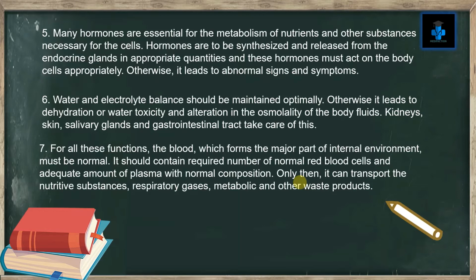Number 7. For all these functions, the blood, which forms the major part of internal environment, must be normal. It should contain required number of normal red blood cells and adequate amount of plasma with normal composition. Only then it can transport the nutritive substances, respiratory gases, metabolic and other waste products.